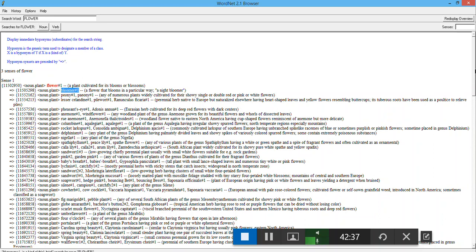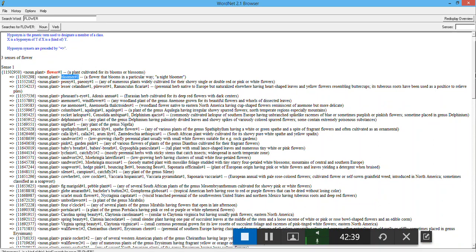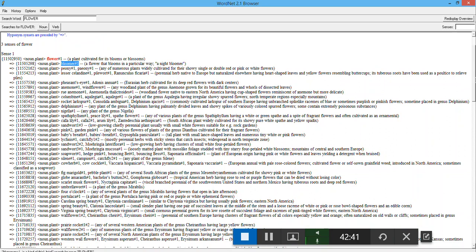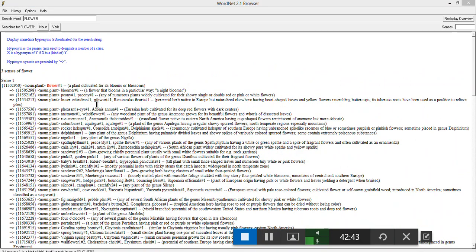Here we will also find different types of flowers, like calla lily or arum lily, and there are so many others. I think the font size would be too small for you. You can just go to the website and find out how many hyponyms are listed for just flower.